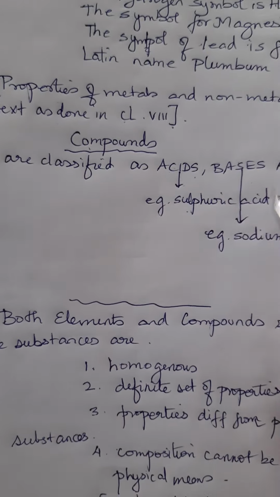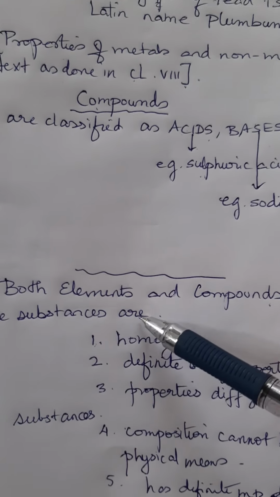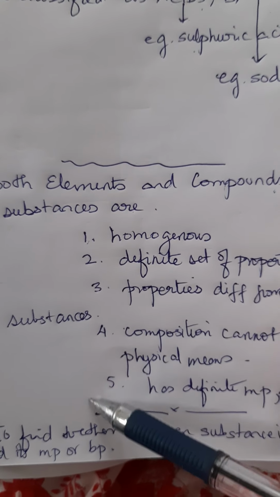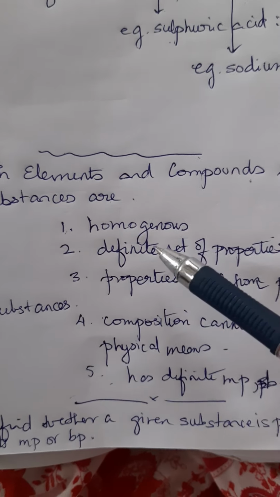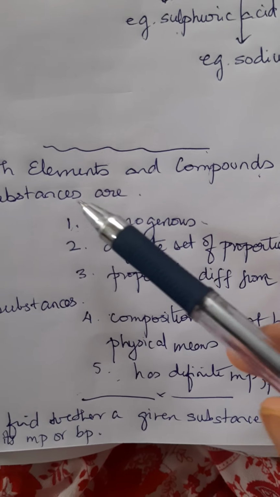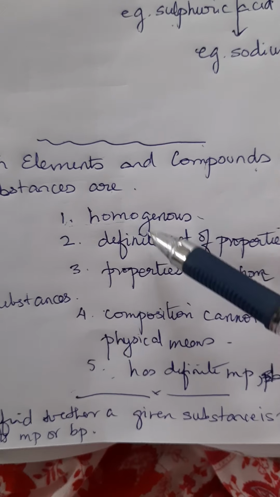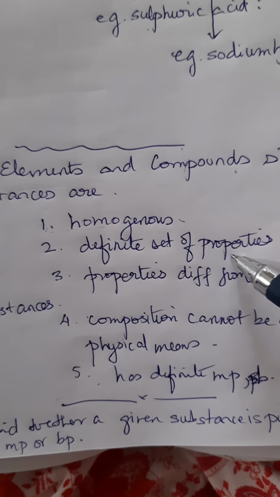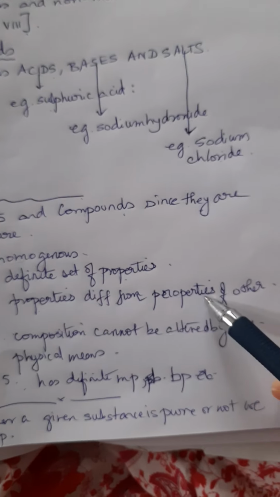Now, both elements and compounds, since they are pure substances, have some characteristics. First of all, they are homogeneous. Homogeneous means the particles are equally distributed throughout an element. They have a definite set of properties. Then the third one is that the properties are different from the